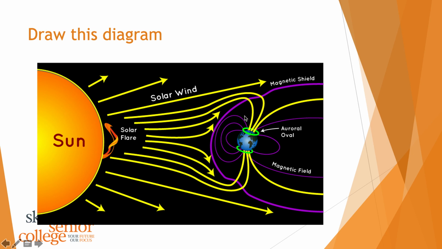And that protects us. If those purple lines weren't there, these solar flares would destroy any life that was going on here in the early days of evolution. And today, for example, if our magnetic field just stopped, it wouldn't be good for us at all. So what I'd like you to do, you don't need to be as detailed, but if you could draw a diagram here, that'd be fantastic. So I'd pause the video and draw this little diagram showing our magnetic field protecting Earth from harmful solar wind and solar flare.